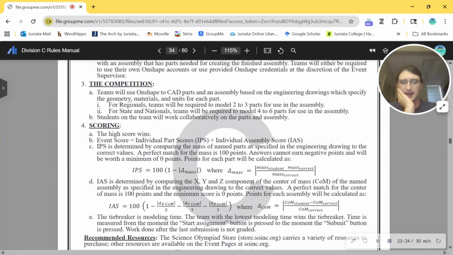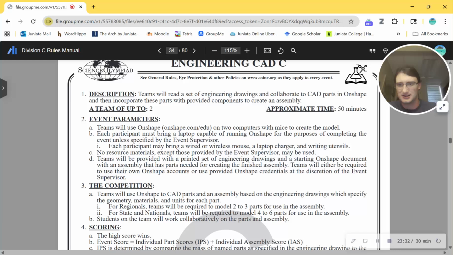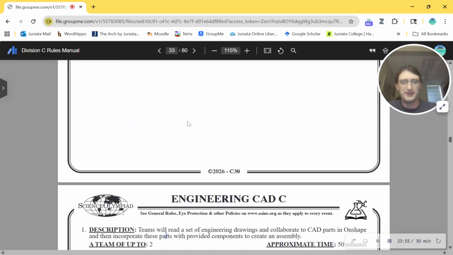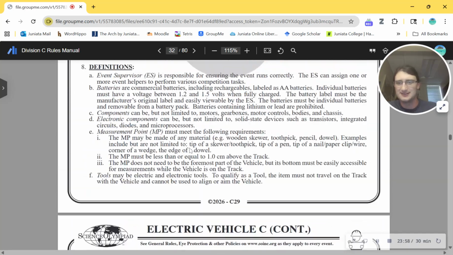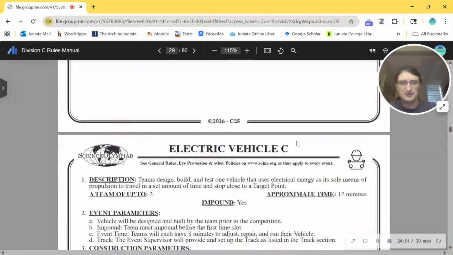Oh, here's Engineering CAD. Yeah, okay. I am not a physics person. This is the reason that I don't touch these events. Let's just read the description here and see what I think. Teams will read a short set of engineering drawings and collaborate to CAD parts in Onshape. I assume that's a software of some kind. And then incorporate these parts with provided components to create an assembly. Okay. Yeah, you engineering people, you have fun with that. I'm not gonna touch that one. Nor will I touch any of these build events.